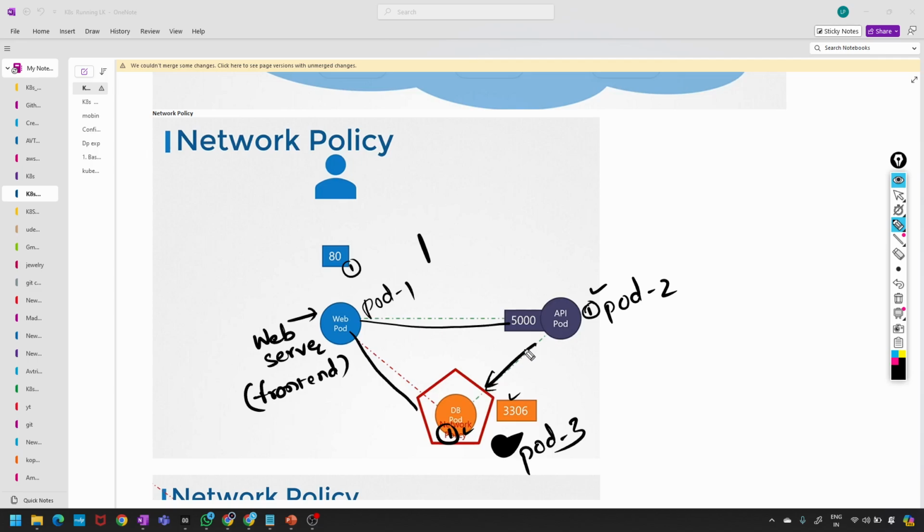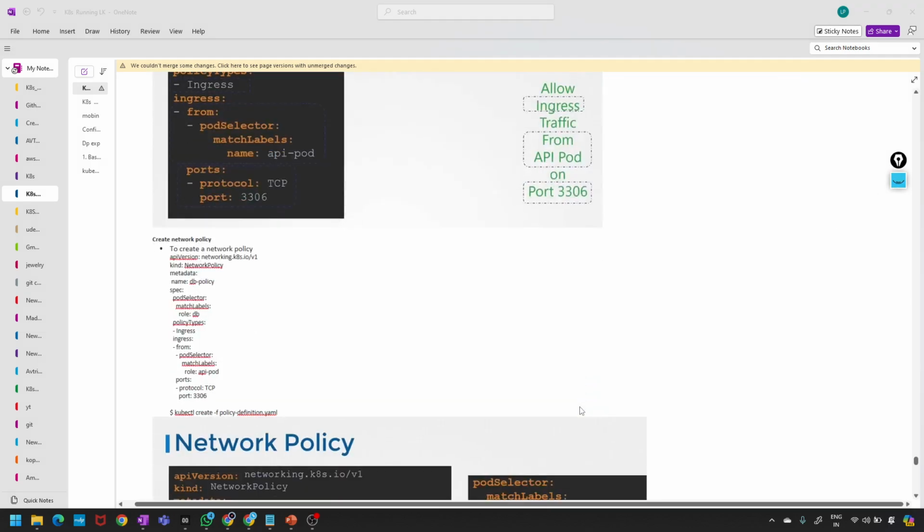We have seen that while creating pods, how we use the labels. In the same way we have to use the policies. Then we build the rule under the policy type, specifying whether the rule allows ingress or egress traffic. I'll show you. See, like this.